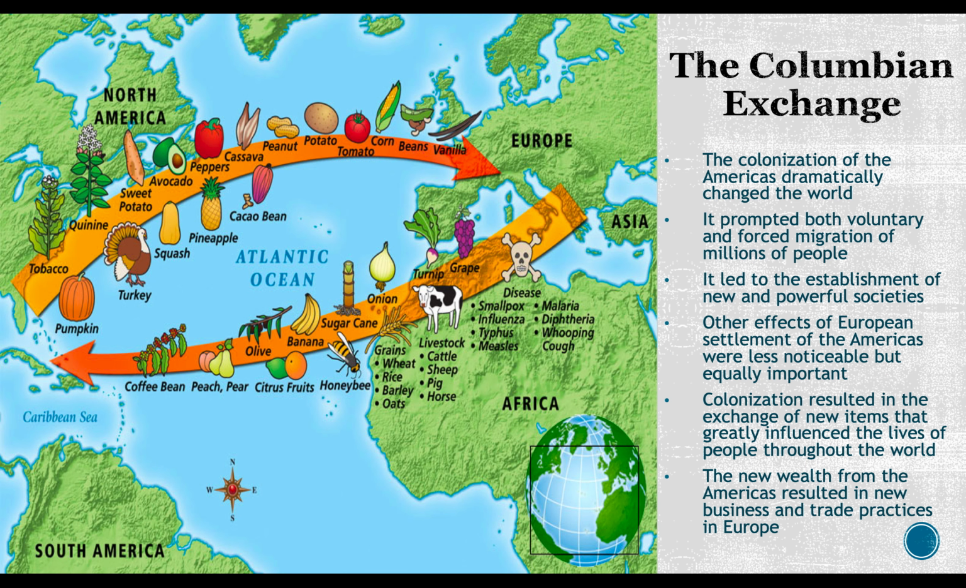Now, if you look at this map, you can see all the foods that were in the Americas that were never in the rest of the world. You have tobacco, sweet potato, avocados, potatoes, beans, vanilla, pumpkins, turkey. That's delicious. But the Europeans brought over coffee beans, peaches, citrus fruits, cows, livestock, sheep, pigs. Those things were never indigenous to North America.